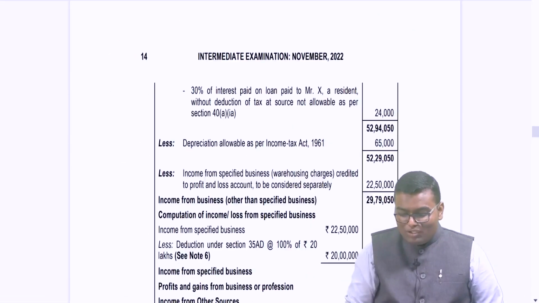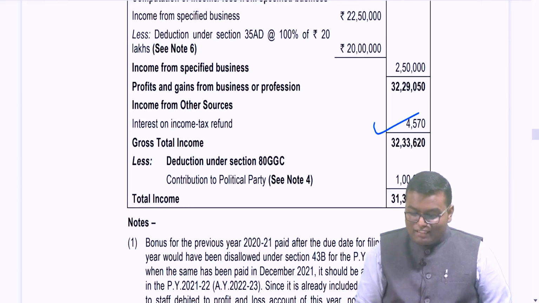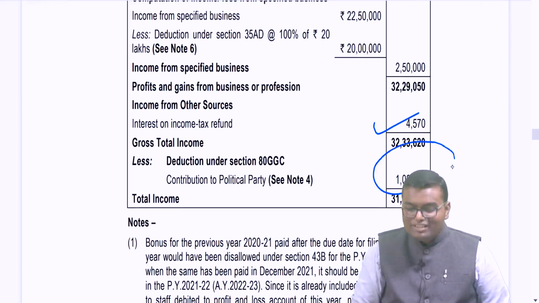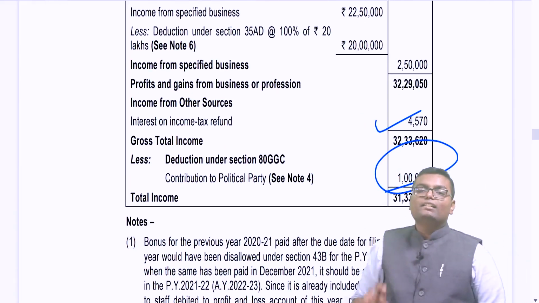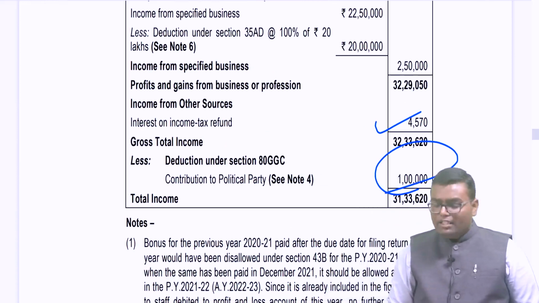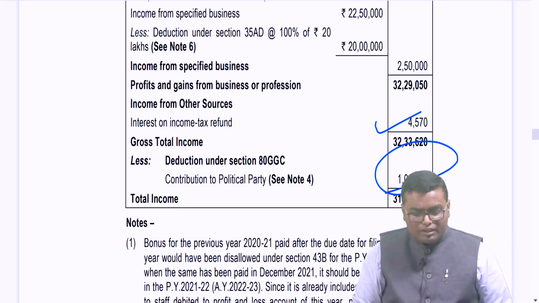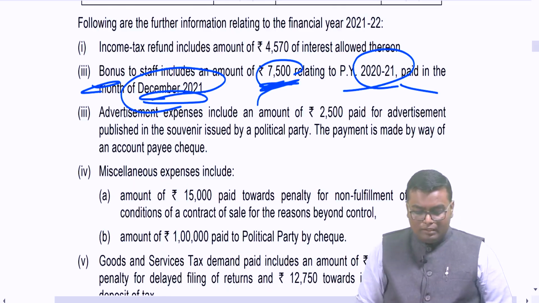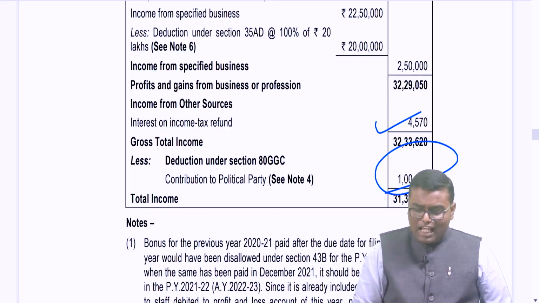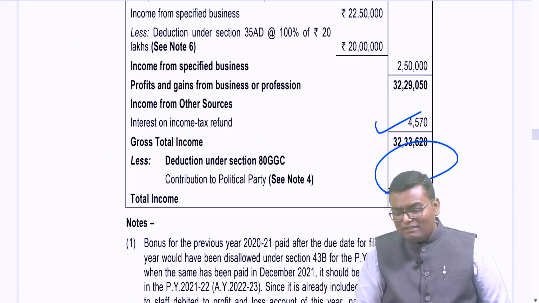ICAI has made a small clerical error. ICAI has not deducted 2500 over here. This has to be deducted. In the CA final module also they have deducted this. Here they have forgotten to deduct. They will do the same. But as of now, I will not amend all the answers because all our answers will change.